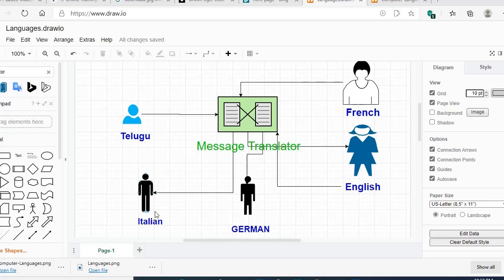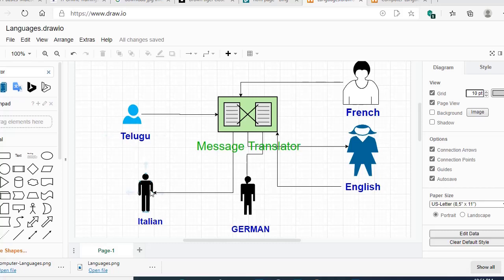So instead of that, we use a translator, like Google. For example, if a French guy says hello to you, he will type that French hello here. Google Translator will translate that message to Telugu, and it will show you Namaste in Telugu.